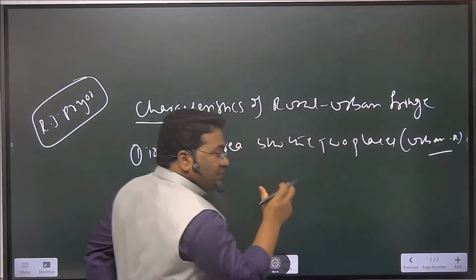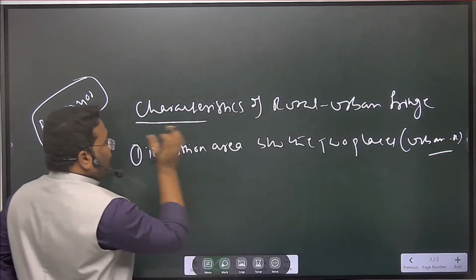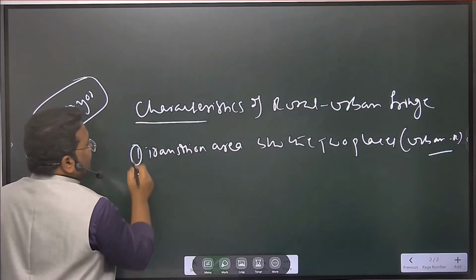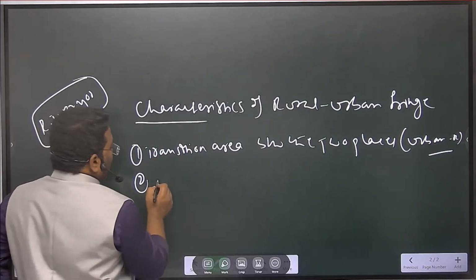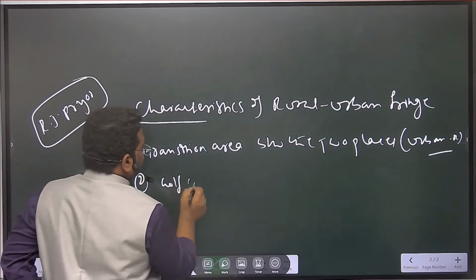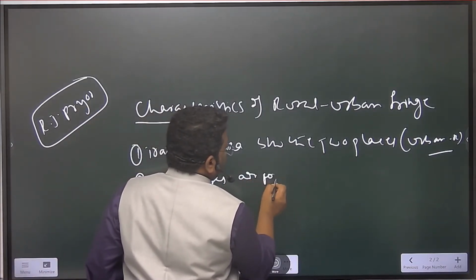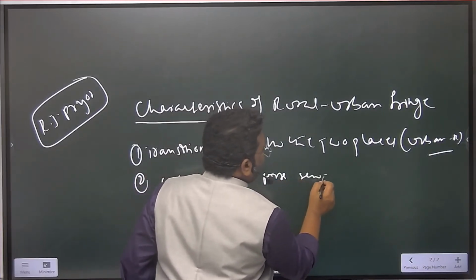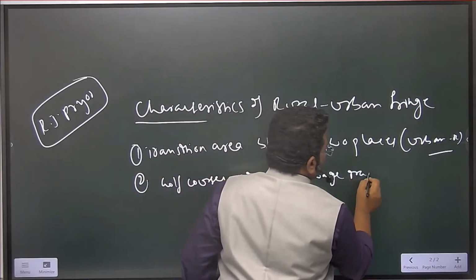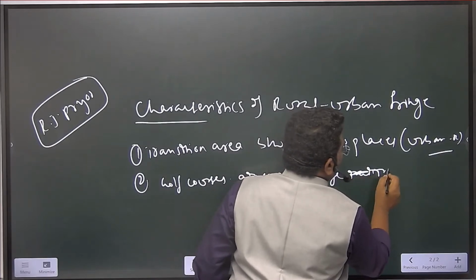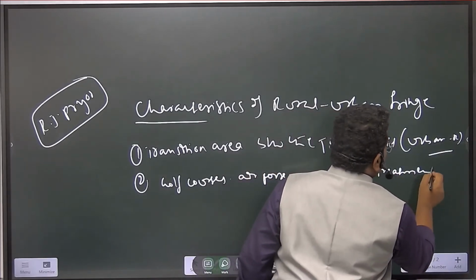The middle of the area is called the fringe area. And generally in the rural urban fringe area, there are golf courses, airports and sewage treatment plants, right?